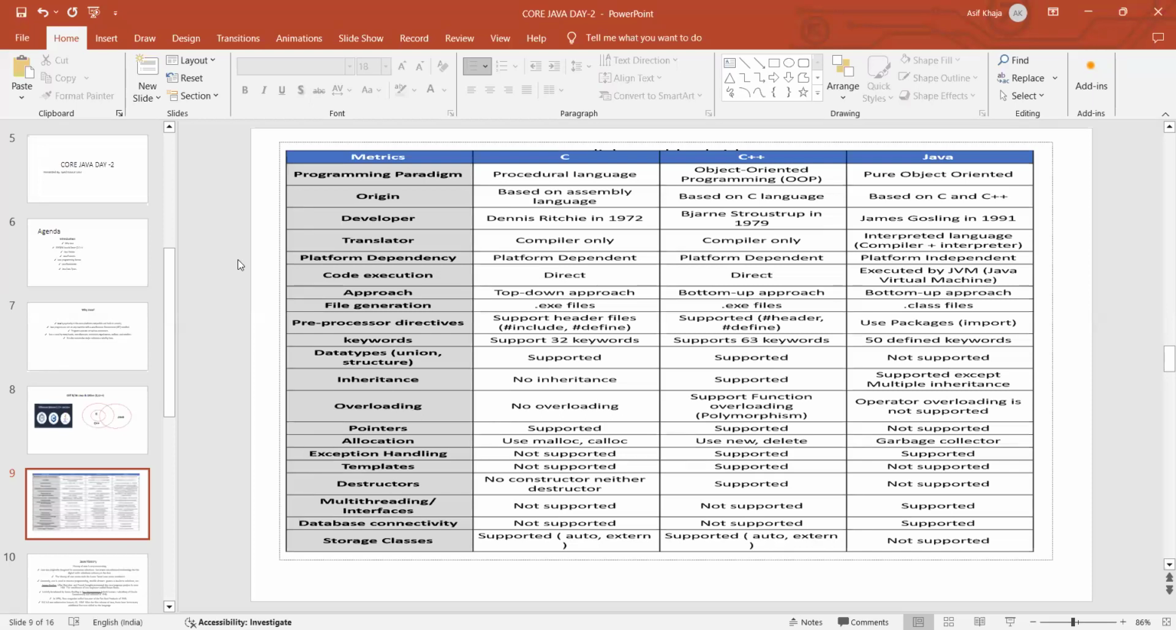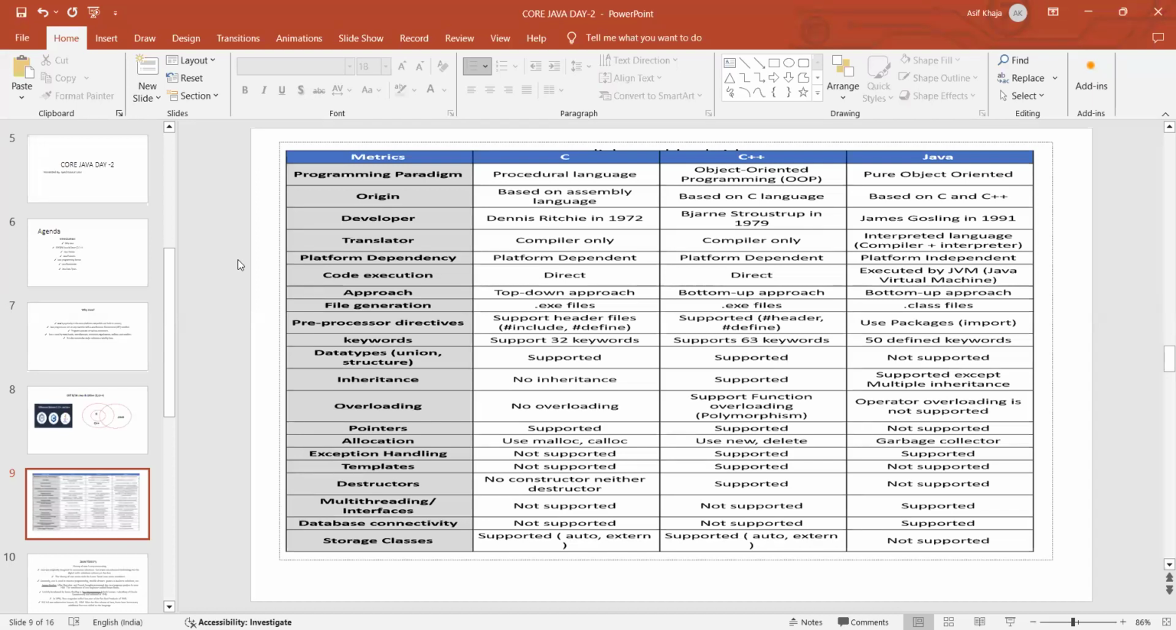Like we use the import keyword to import the packages and keywords. Normally, you all know, right? Some system-defined, predefined keywords will be there in any programming language. So in C, we have 32 keywords. In C++, we have 63. And in Java, we have 50 defined keywords. Okay. And next, the data types.